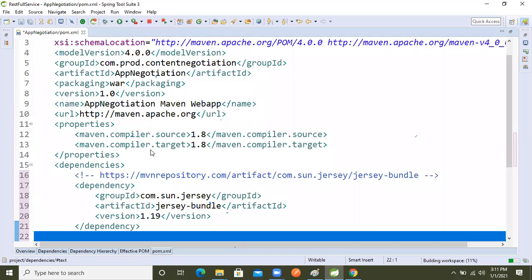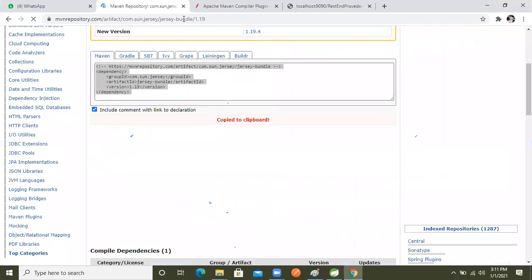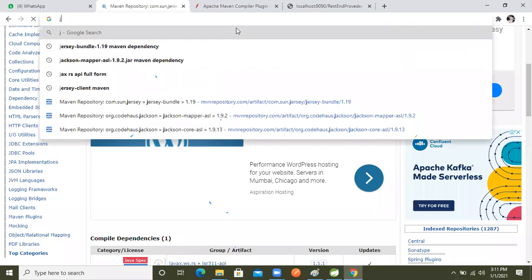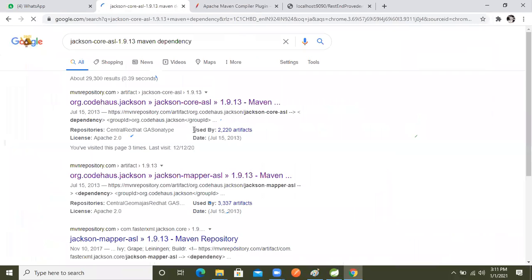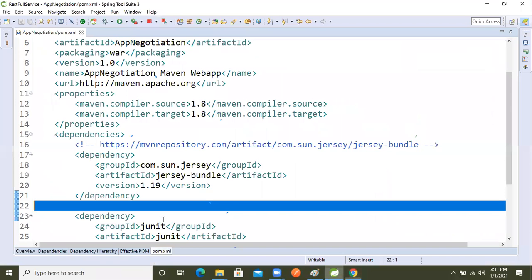Again I need, right? If we want to expose our data as JSON or XML, what do we need? We need an object mapper, na? Jackson object mapper and Jackson core. So we will search the pom XML file, right? Jackson, first we need the core API, right? In that what we will do now, we will copy this core API tag, and we will paste inside